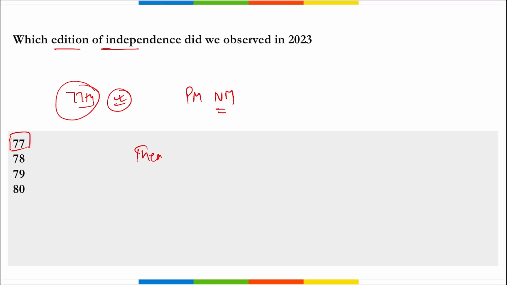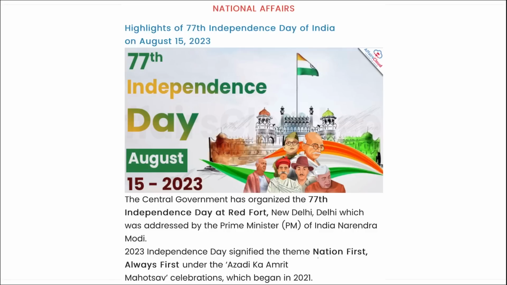That is important. A question can be asked, what was the theme of the 2023 Independence Day? It is Nation First, Always First. Correct? And this was under Azadi Ka Amrit Mahotsav that began in 2021. So the theme Nation First, Always First is the theme of the 77th edition of Independence Day that was observed in 2023.